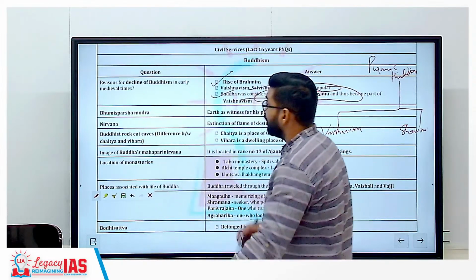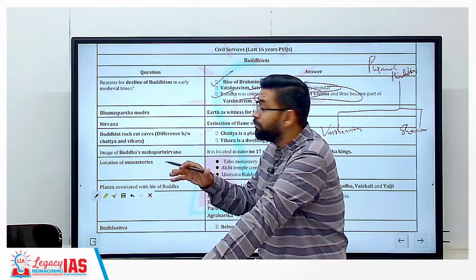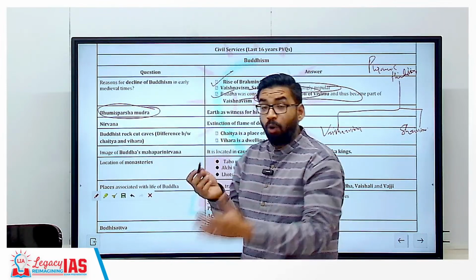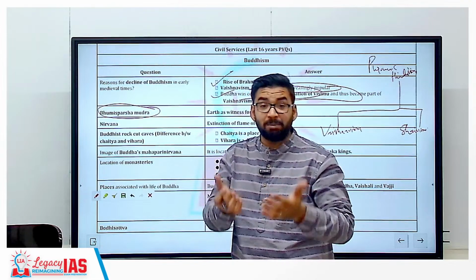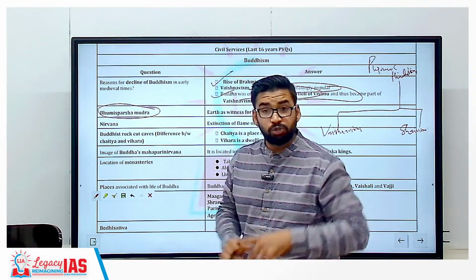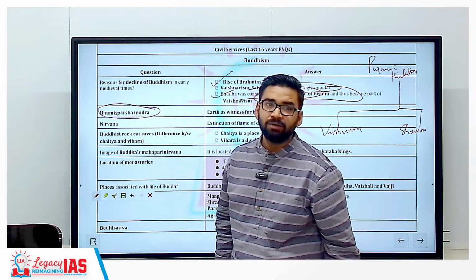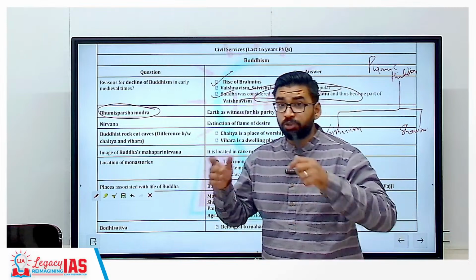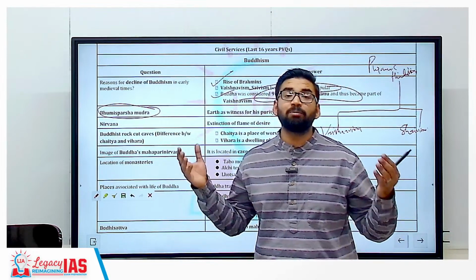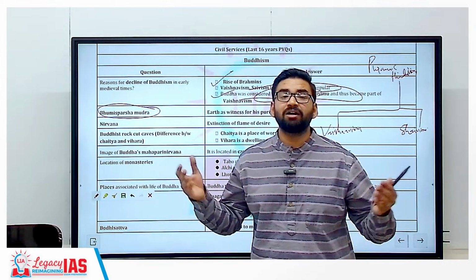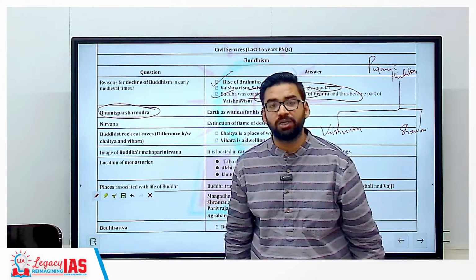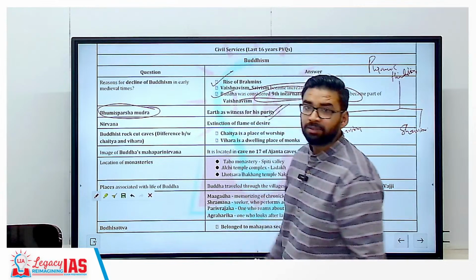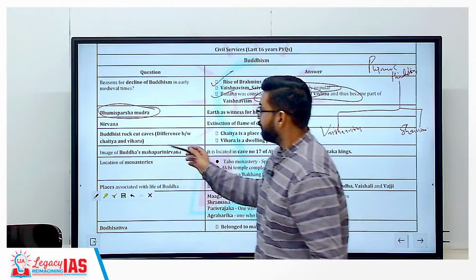Then another question was on Bhumi Sparsh Mudra. Very important question. And all the mudras, all the postures in Buddhism are very important. So don't skip this topic. Getting my point? Bhumi Sparsh Mudra. The main important thing here is that the earth is witnessing his purity, Buddha's purity. Bhumi Sparsh Mudra. Clear?